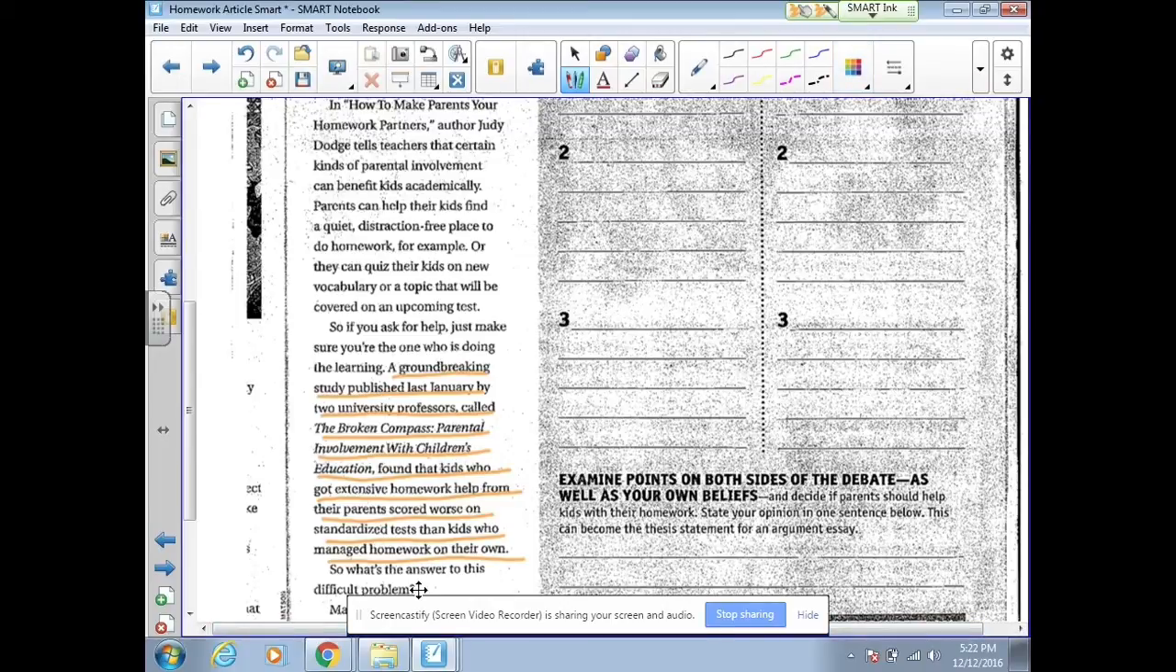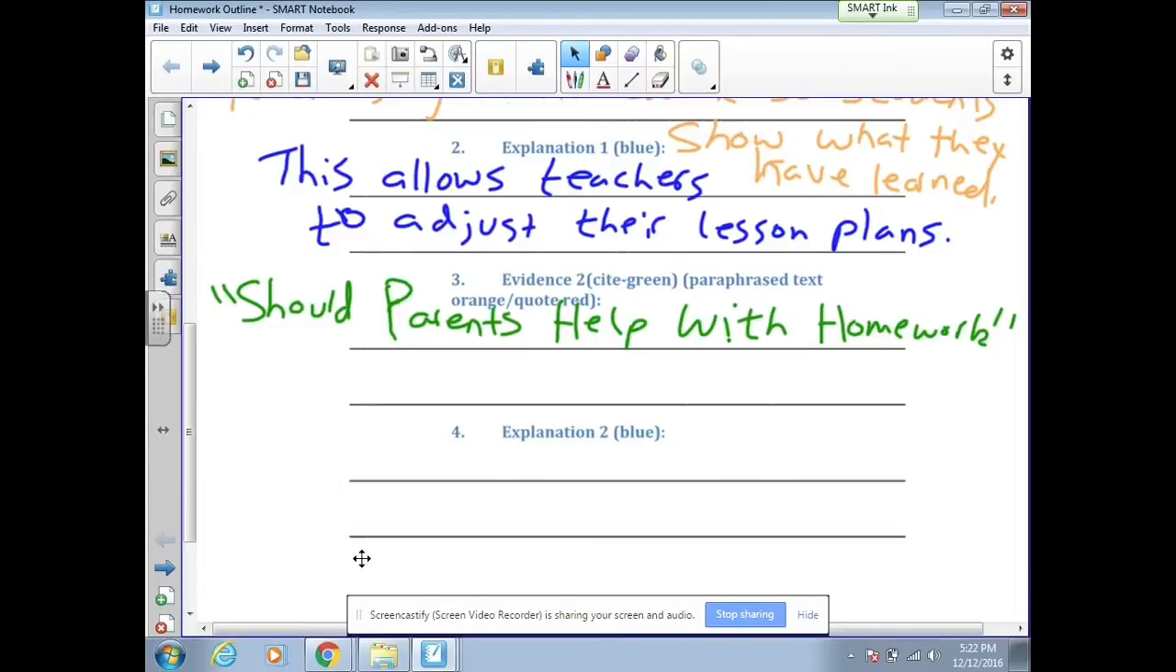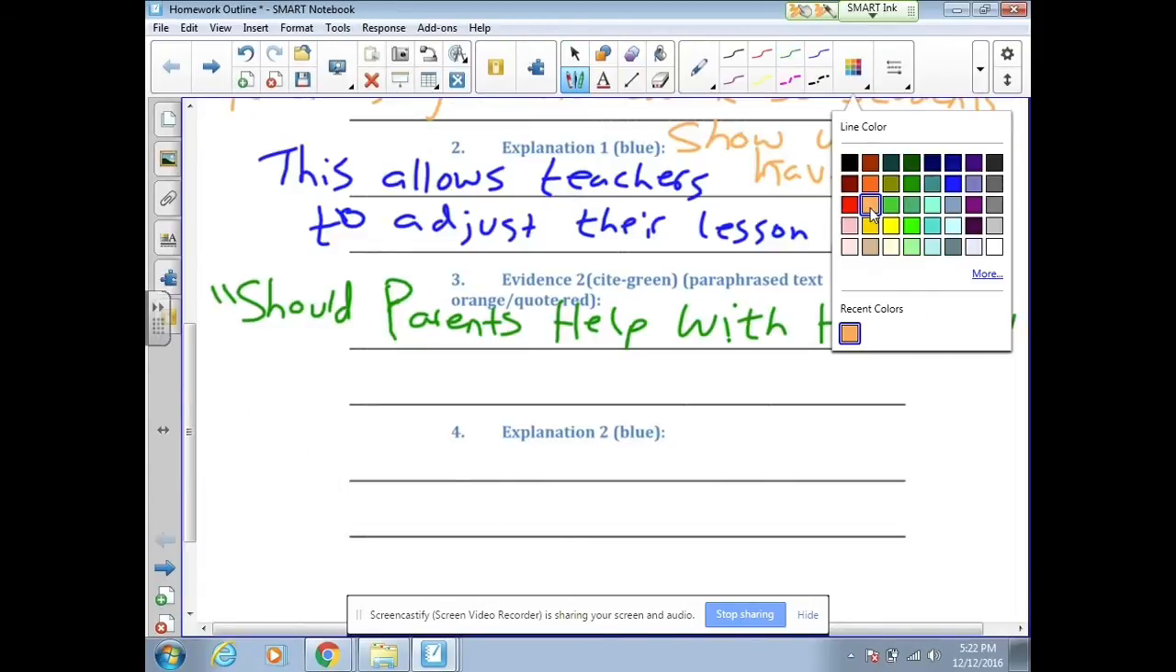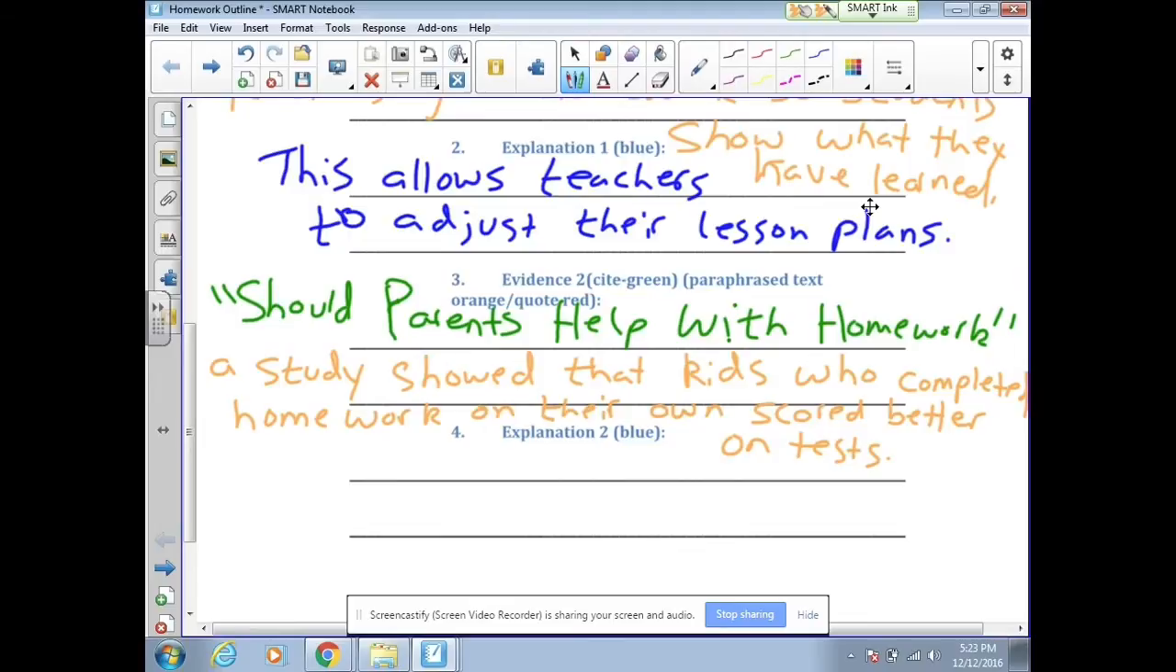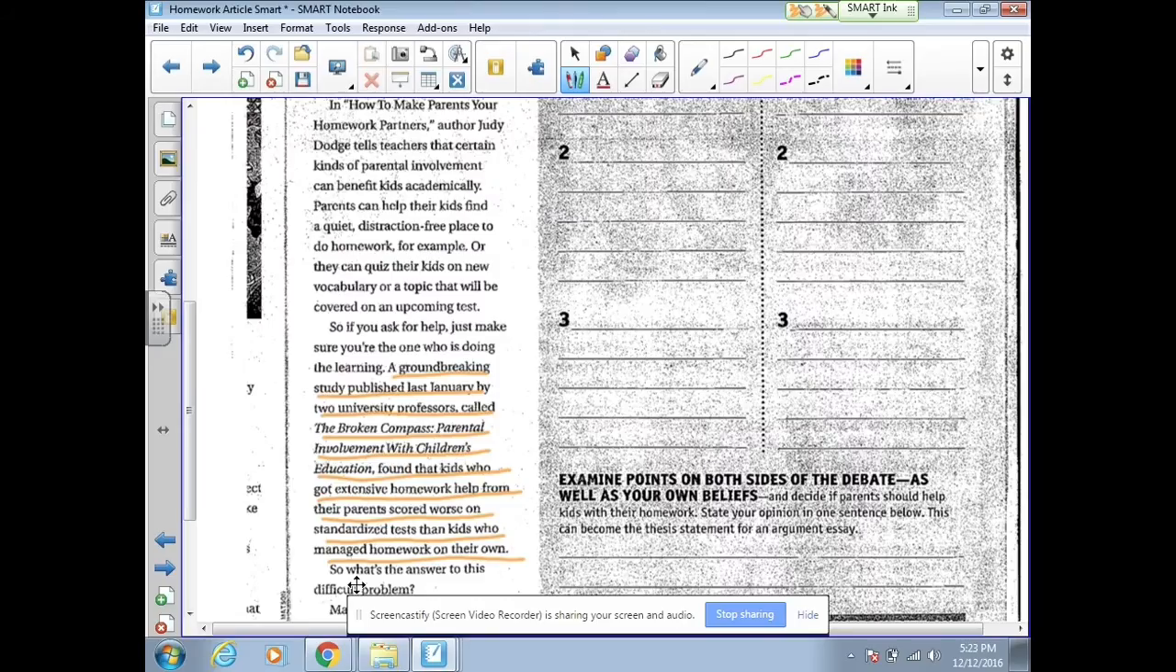I really like this sentence because there's a lot of information in this sentence that I don't really need, and it really lends itself well to paraphrasing. Remember, with paraphrasing, I try to pull out the key, most important ideas, and I try to put it in my own words. But I'm going to put something like, a study showed that kids who completed homework on their own scored better on tests. So I just want to take a moment and check this sentence out that I wrote and notice how much we condensed that down. That's the really good benefit of paraphrasing.